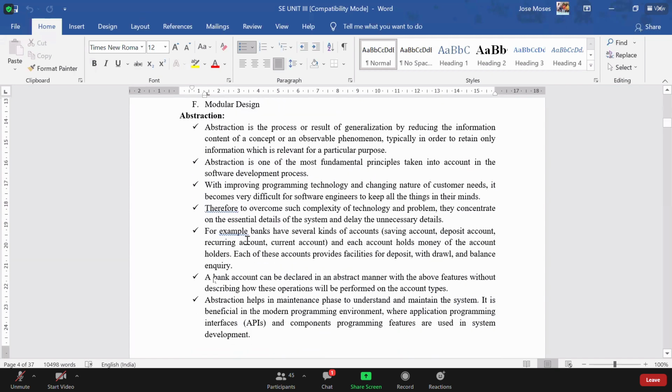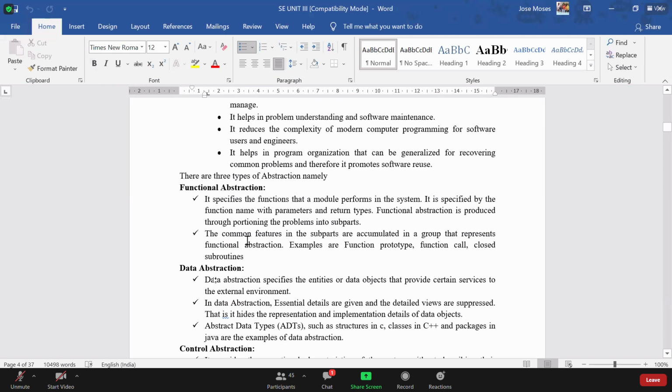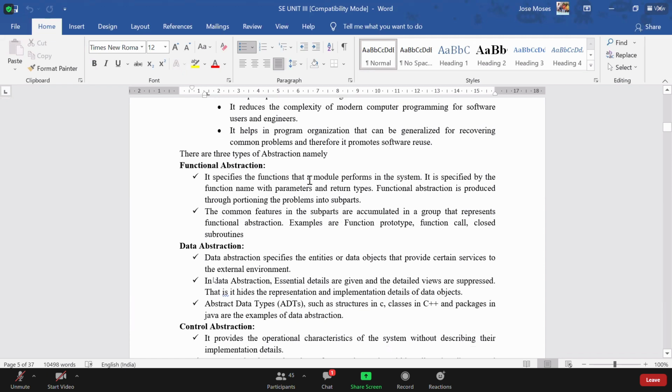So whenever some functionality is utilized, whenever you are using any function for a particular module of a system, that is called functional abstraction. Functional abstraction is nothing but assigning a particular function to a particular user. For example, we have seen a user can only see his own account details. So that is one function. Viewing the balance of the account is one function. That is assigned to a particular client or customer. So that is called functional abstraction.